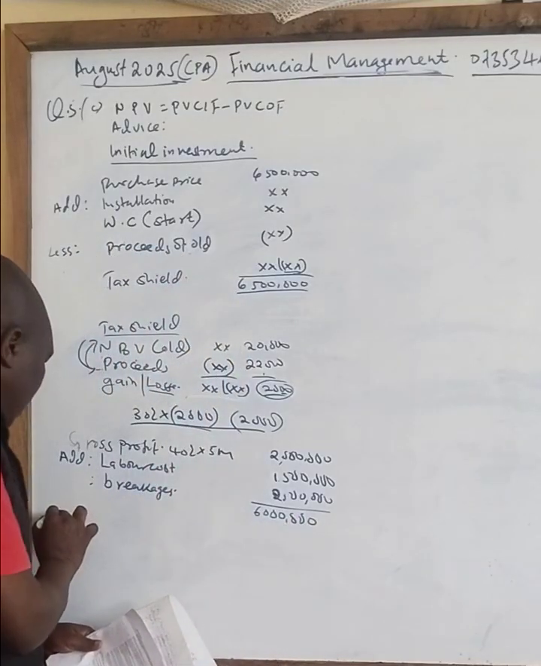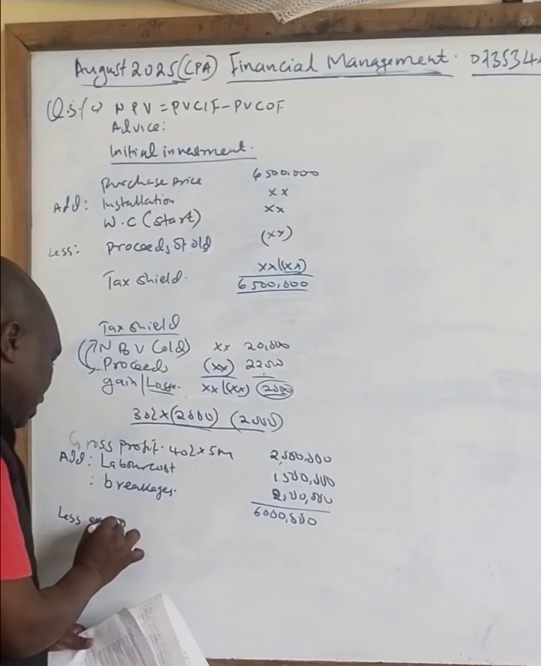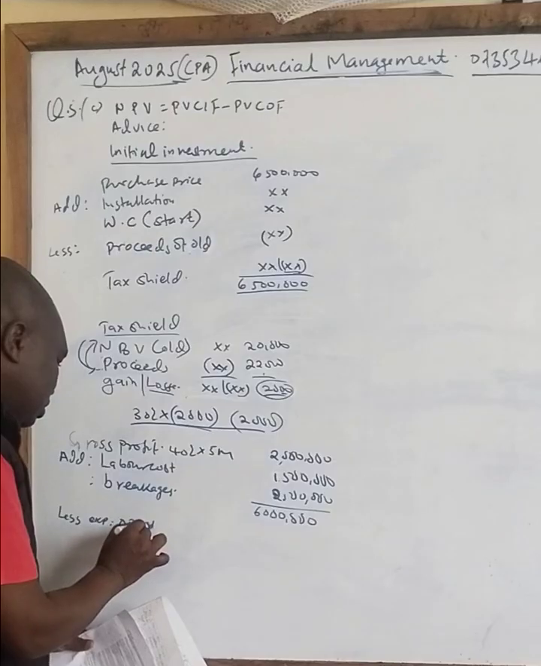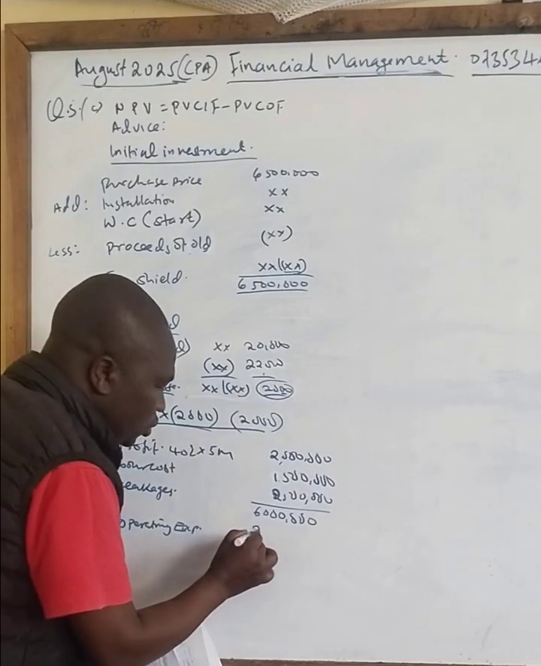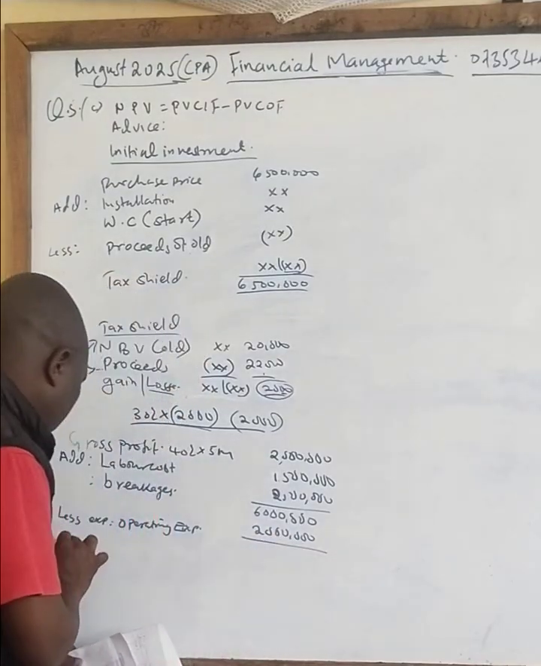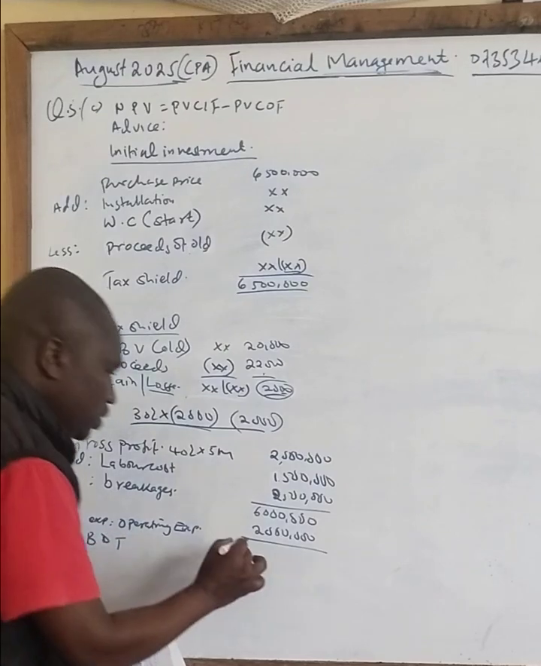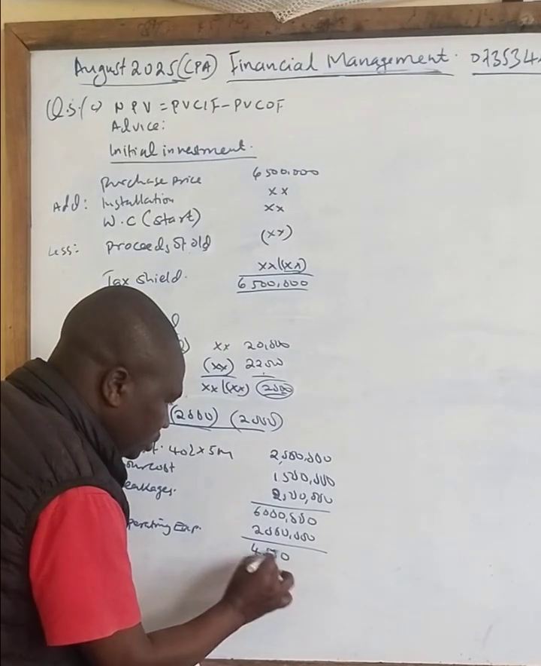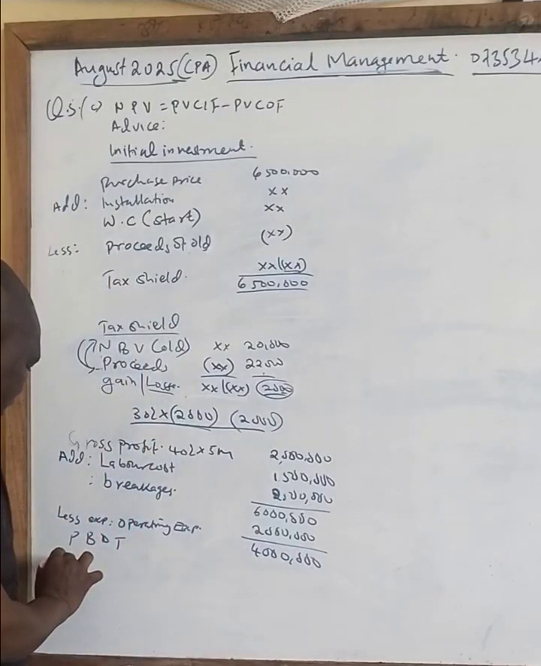So from here, we now say less expenses per year. In this case, we have operating expenses, which we have been told per year it will be 2 million. So the answer we get is profit before depreciation and tax, which is 4 million. Correct? Once you do that, you now come and say depreciation.